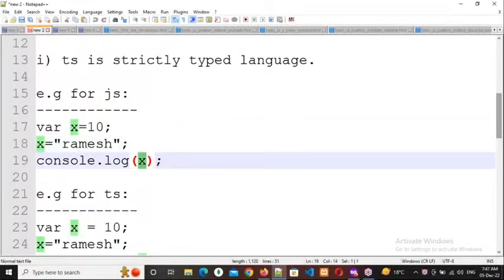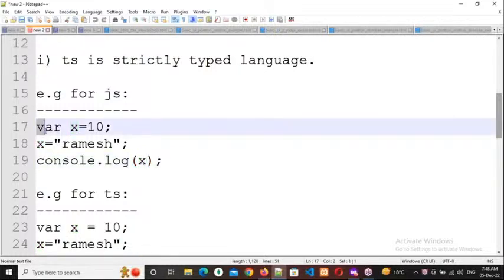So now respond, everybody, what is the output I will get? 10, Ramesh, or an error in JavaScript? Respond, everybody. Just guess. Just observe this.